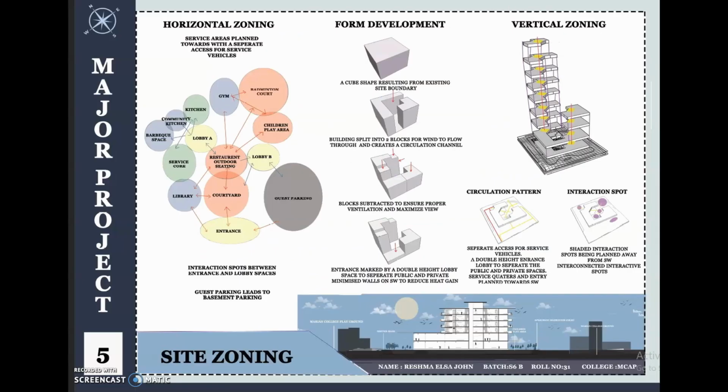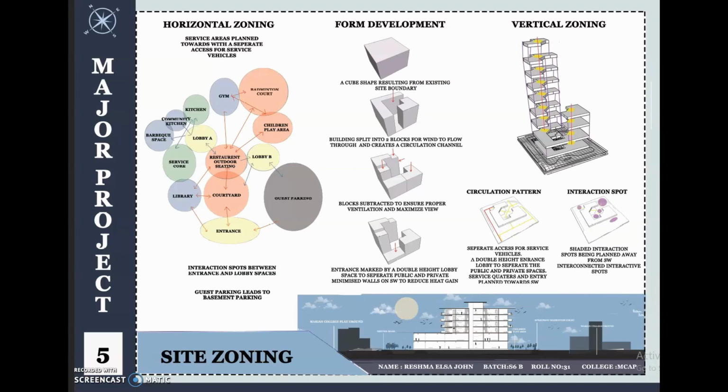Vertical and horizontal zoning. Horizontal zoning: the side entrance leads to the guest parking and the basement floor. The entrance has a library space and the guest lounge adjoining it. The entrance leads to an open courtyard leading to the lobbies, lobby A and lobby B. The continuous activity spaces are marked in red. The green are the service areas which are zoned to a separate part of the site. Blue are the amenities.